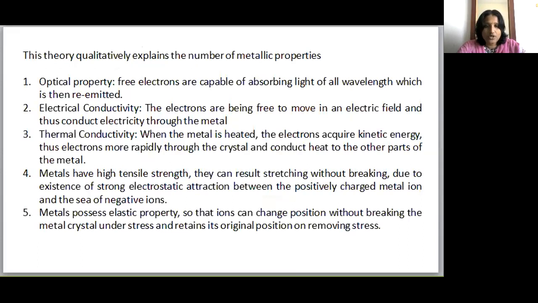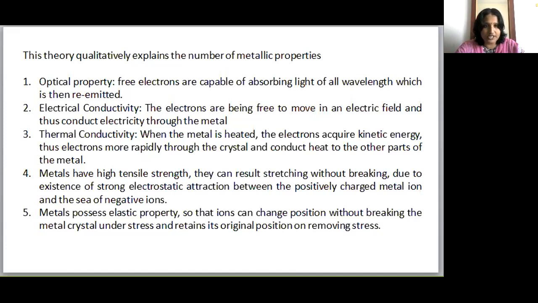So I told why the metal exhibits optical property, electrical conductivity, thermal conductivity, etc. Because they possess free electrons in the lattice. The optical property of metal, that is the lustrous, silvery white nature, is due to the free electrons. The free electrons are capable of absorbing all the wavelengths, and then it is re-emitted.